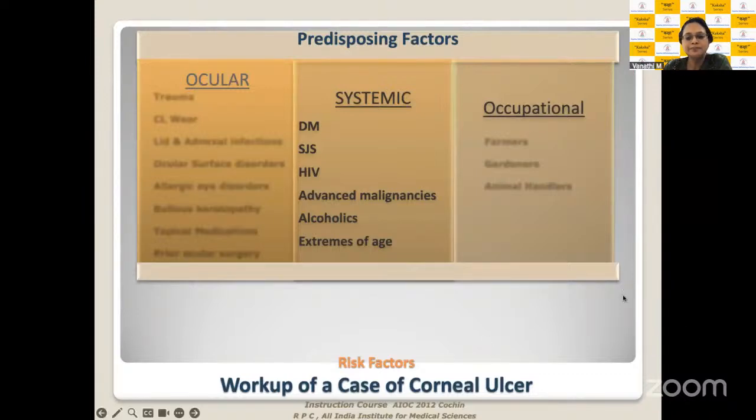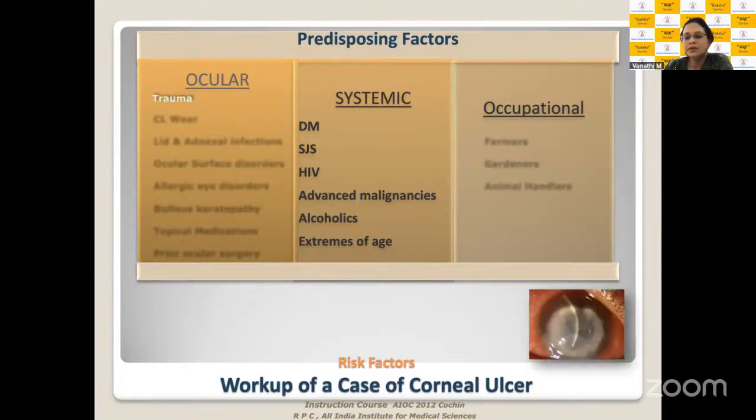So a quick look at the various predisposing factors. I largely would encourage my residents to look at the risk factors under these 3 headings. What are the ocular risk factors? What are the systemic risk factors? And what are the environmental risk factors, largely being occupational in these cases? So here, trauma, you always know that trauma is the leading cause for an ulcer to occur, whether it's going to be bacterial or fungal or acanthamoeba. Contact lens, where again, please remember in India, contact lens causes microbial keratitis, but it's not acanthamoeba. It could be other organisms as well in India.